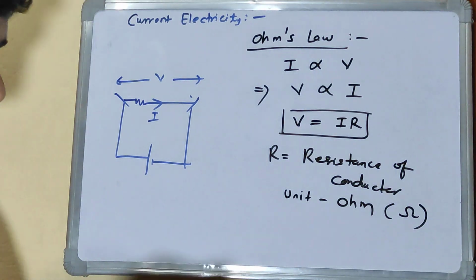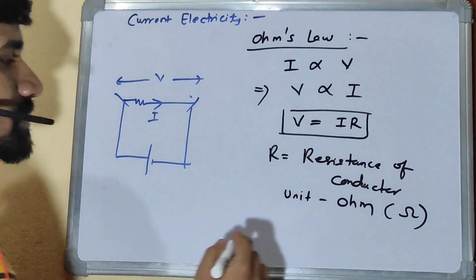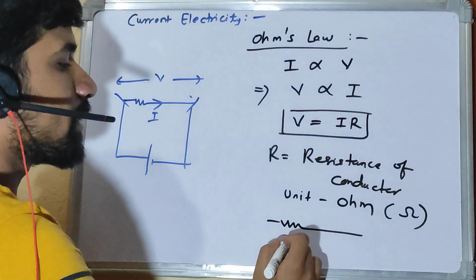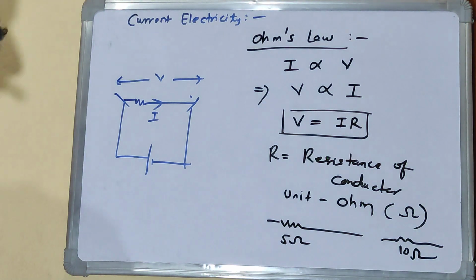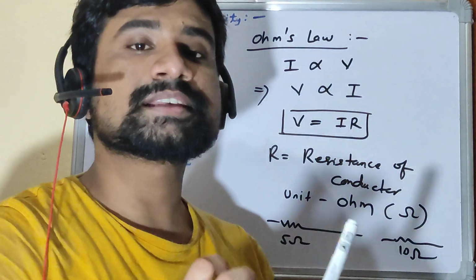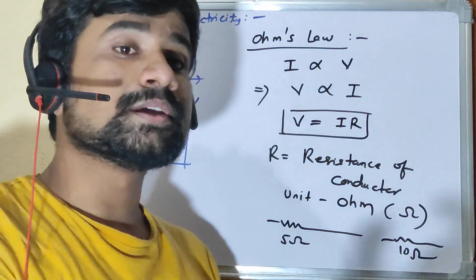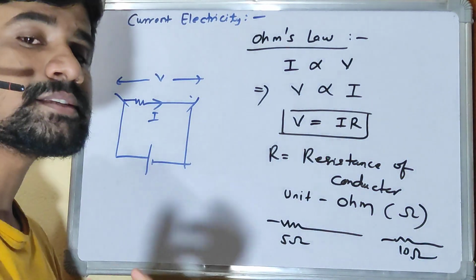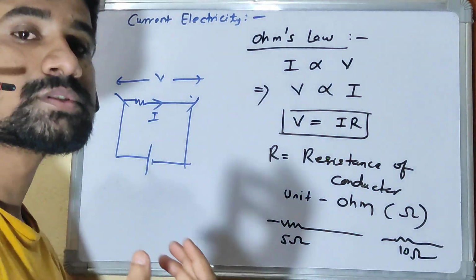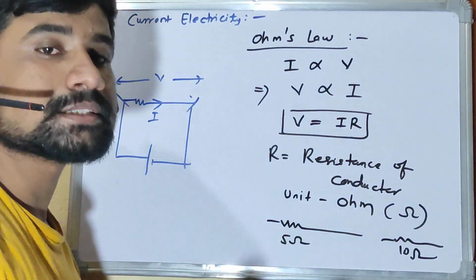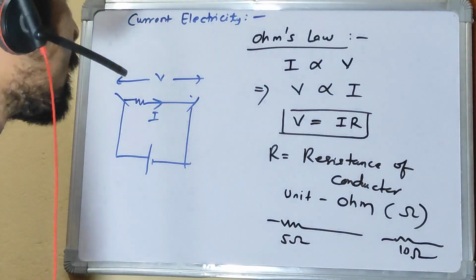You might have come across resistors in your electronic circuits, 5 ohm, 10 ohm. These are the resistance values of these resistors. Resistors are the devices; resistance is a property. So resistance is the property of a conductor to oppose the flow of current or charge. This is very clear.